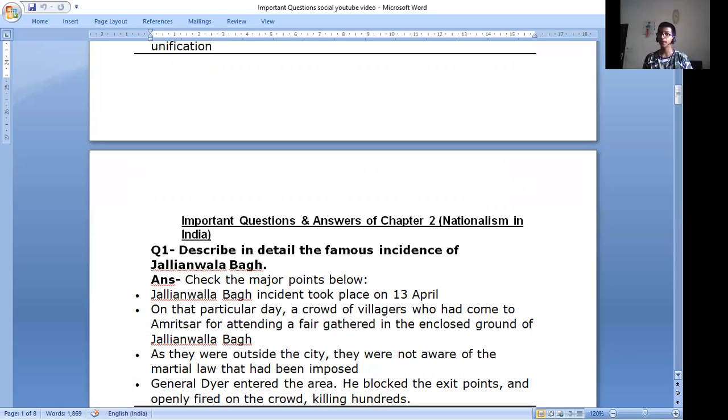Now, guys, you might be knowing about the Jallianwala Bagh incident. So, let's check out the answer to this question. Check the major points given below. Jallianwala Bagh incident took place on 13th April. On that particular day, a crowd of villagers who had come to Amritsar for attending a fair gathered in the enclosed ground of Jallianwala Bagh.